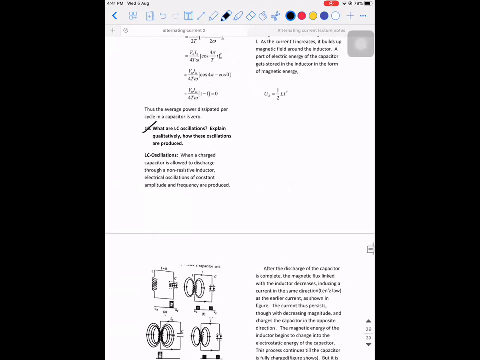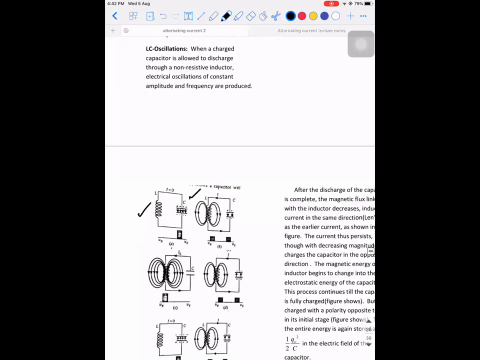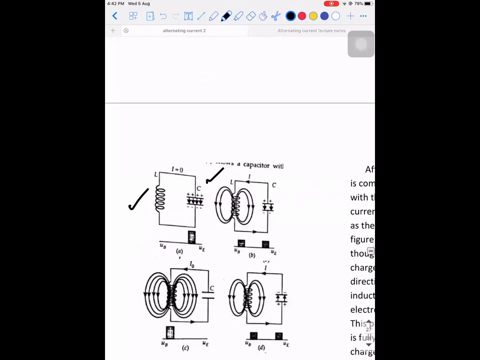So what an LC circuit does is, you will have an inductor connected across a fully charged capacitor. A capacitor has the property of getting charged and discharged. You know this, right? Once you connect it across any other device, it will discharge itself, so it will lose all its charge to the other device. When you connect it in this way, the electrostatic energy stored in the capacitor will be maximum, because when the capacitor is fully charged and the inductor has nothing around it, the inductor cannot be charged obviously.